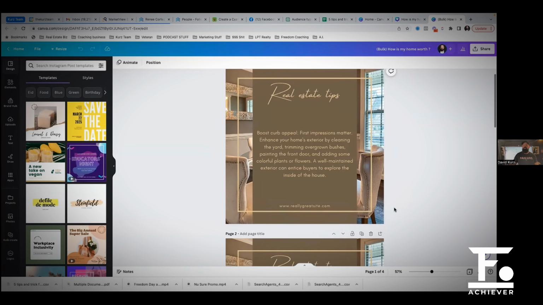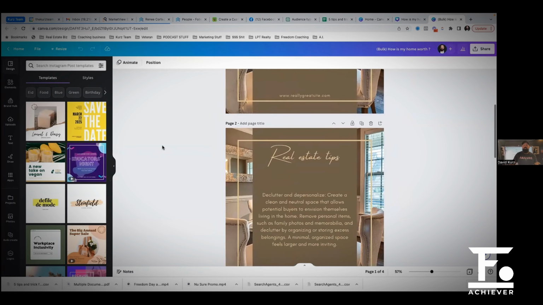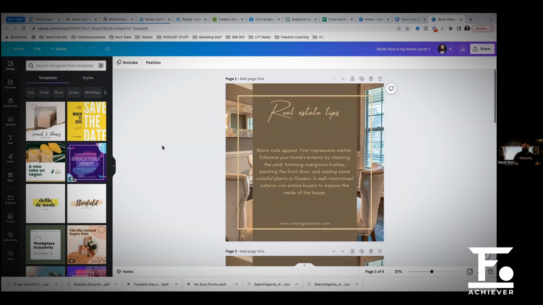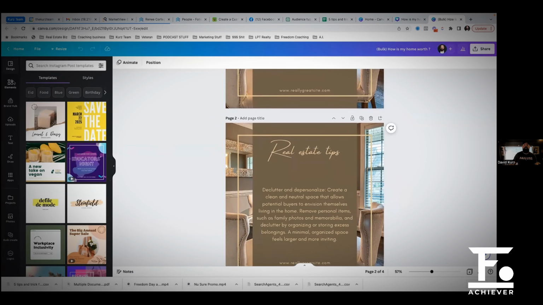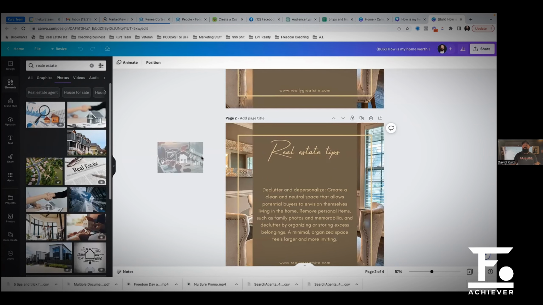Okay. Here's another trick I'll give you. Yes, they all look exactly the same with the same picture and the same everything, right? So you go to the second one. You're going to come over here to elements. You're going to search real estate. You're going to go to photos. You're going to find photos you like.